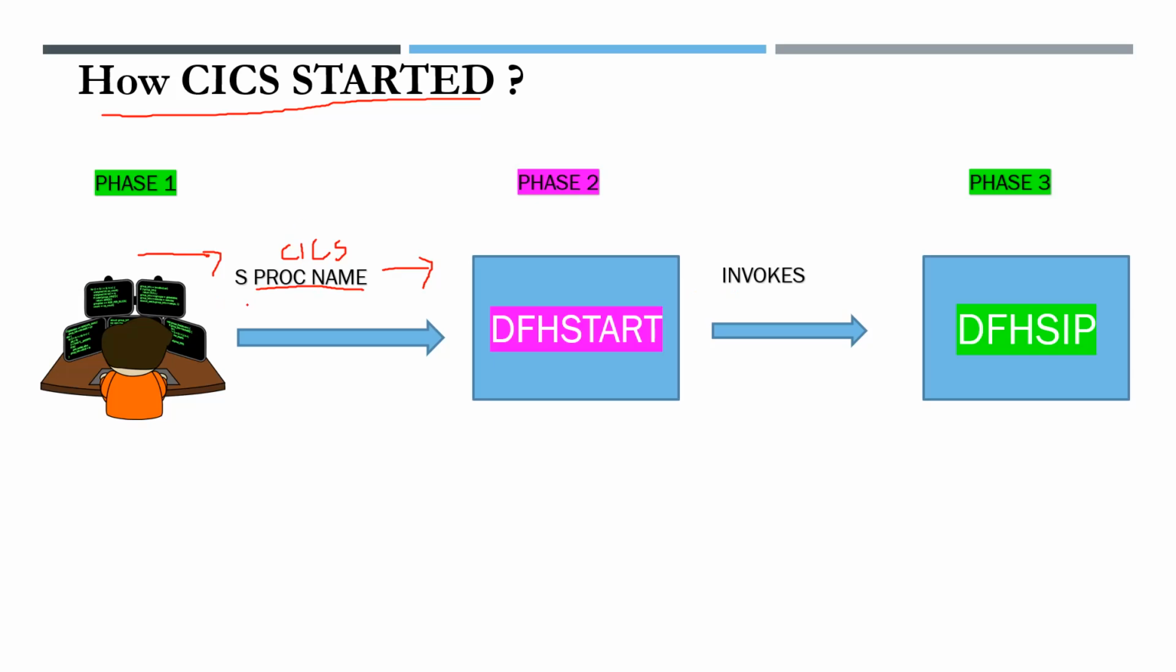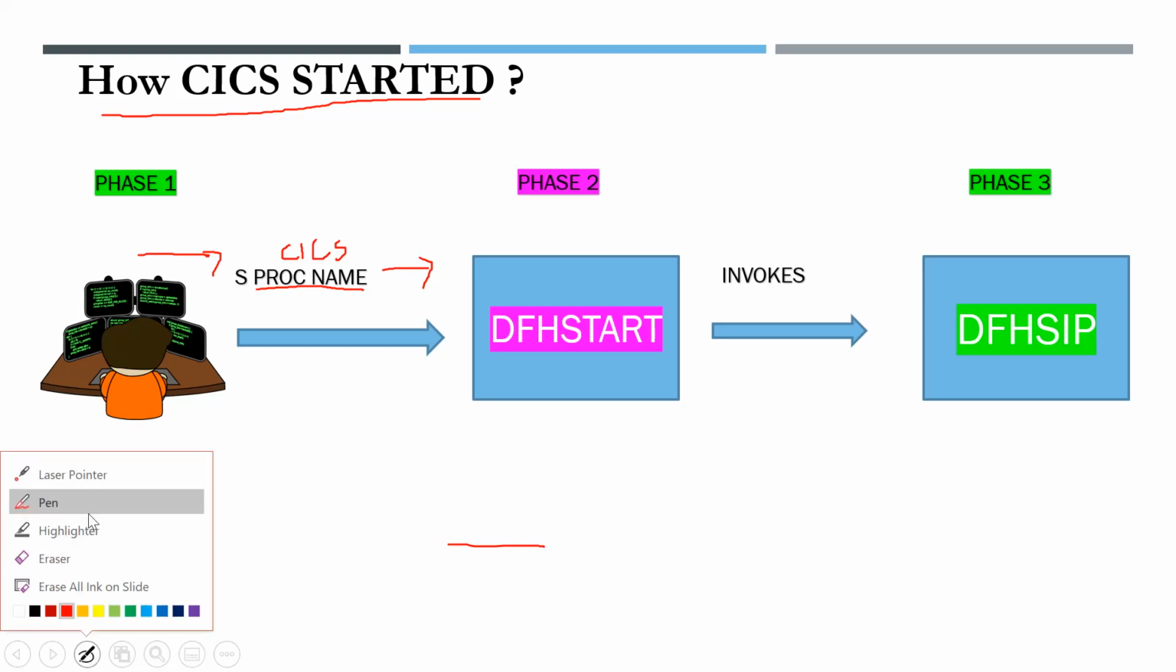In phase 1 we issue S space S start, S space procedure name, which invokes DFHSTART. Then DFHSTART invokes DFHSIP, the system initialization parameter. In these three stages, the system is initialized. The system is brought up.